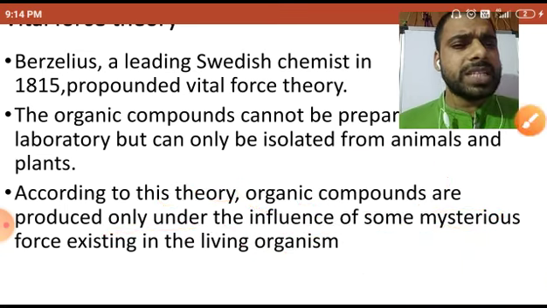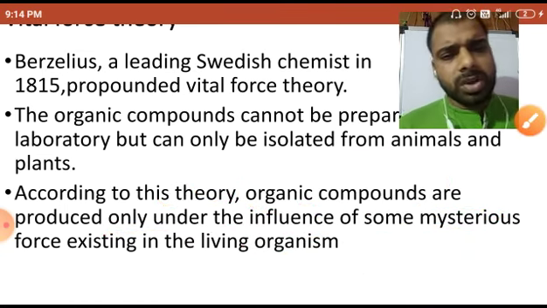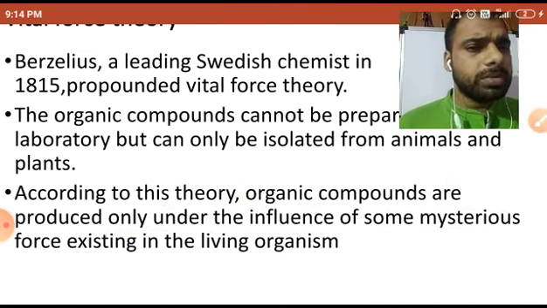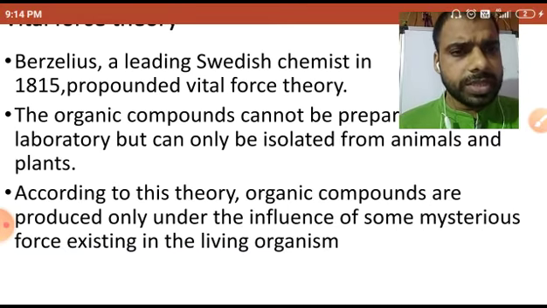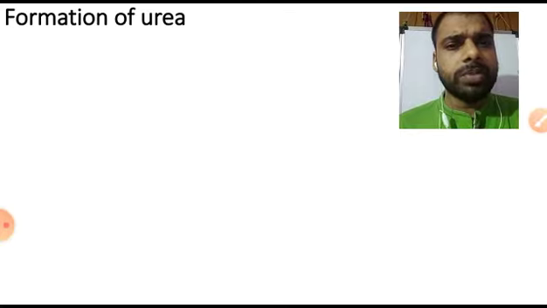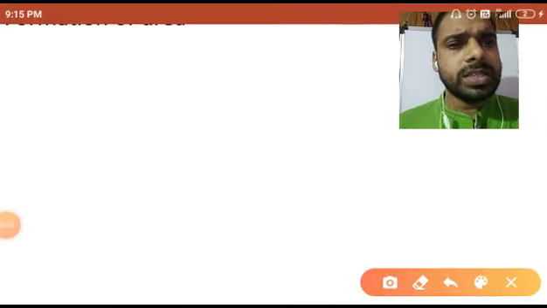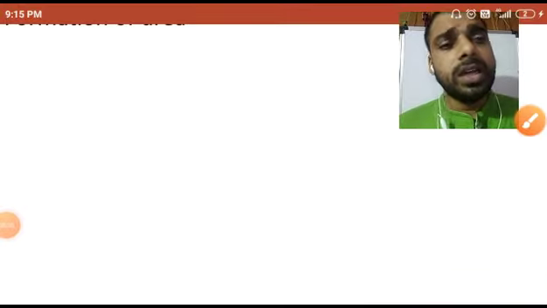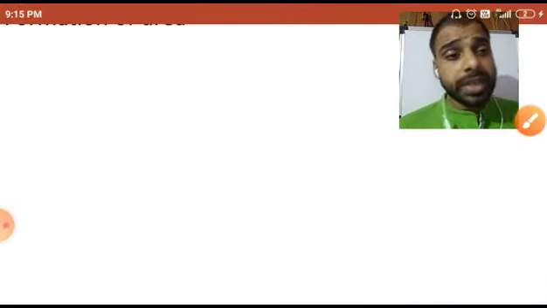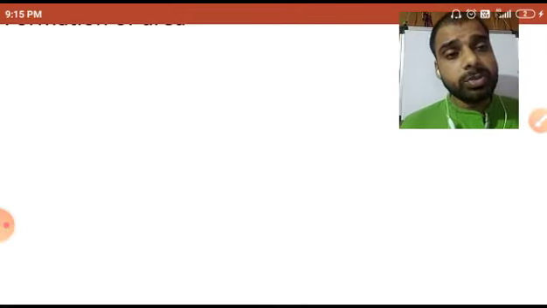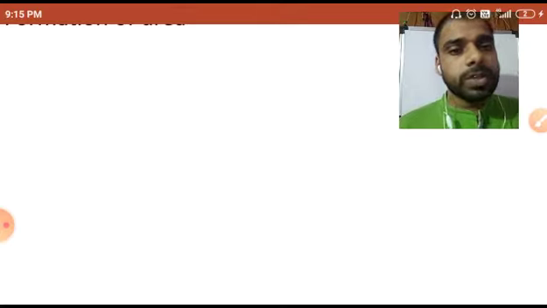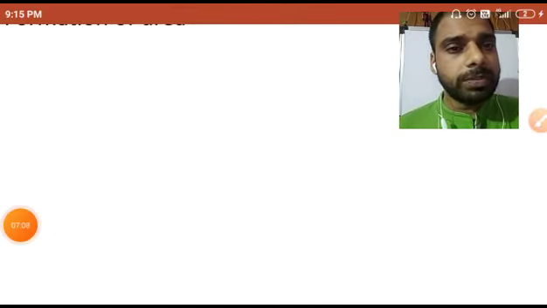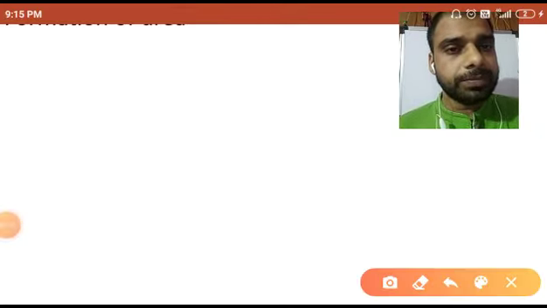Later on, this theory was discarded because of the discovery of some compounds. You will see that. Here you can see the formation of urea, one of the compounds which is very essential and which is found in human urine and also in other mammals.